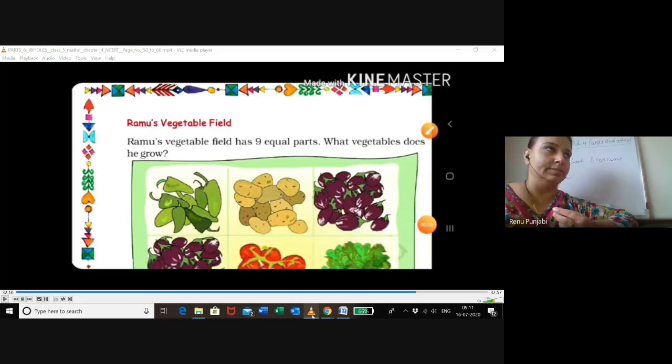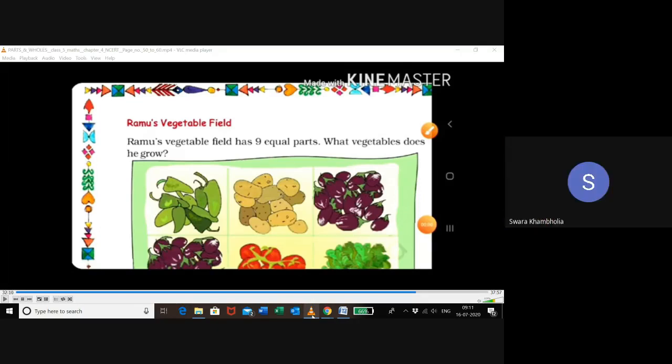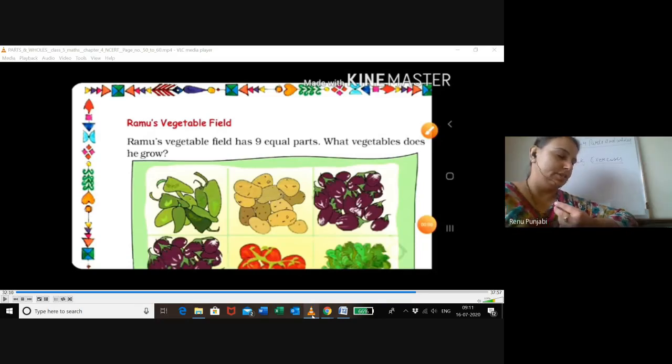Very good, children. So all of you write the answer in your textbook. Next, with letter S. Is the child available with letter S? Switch on your microphone. Which child is this? Swara. Yes, Swara, can you read the question number 4?